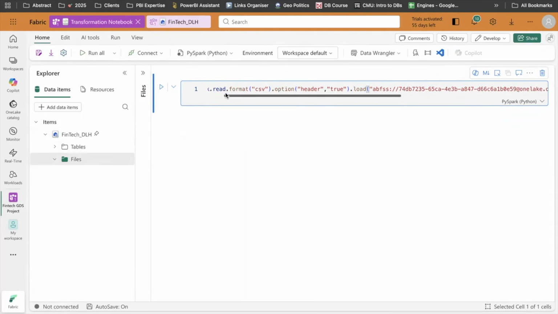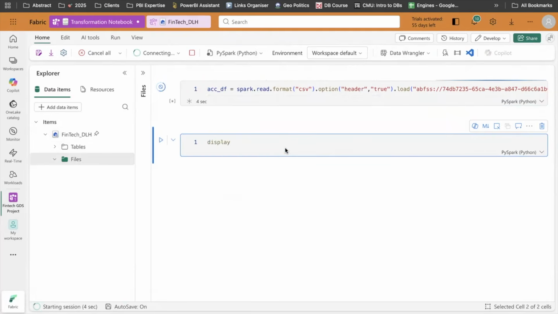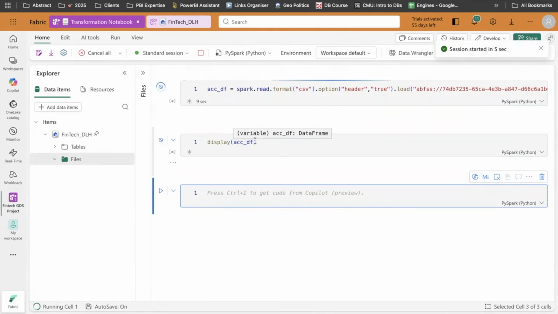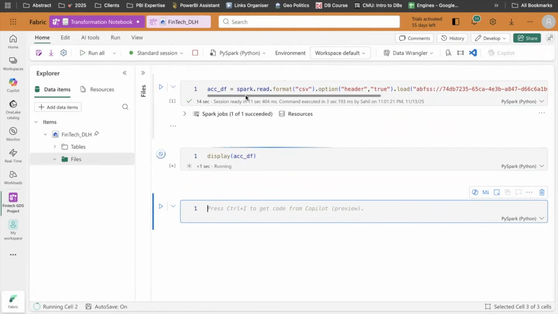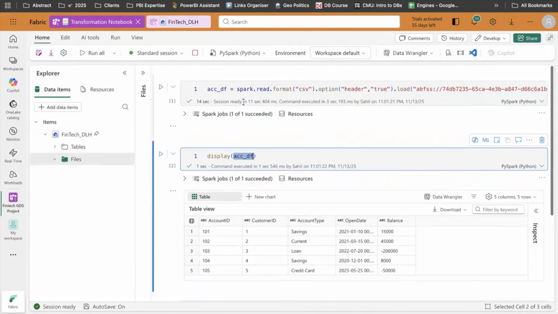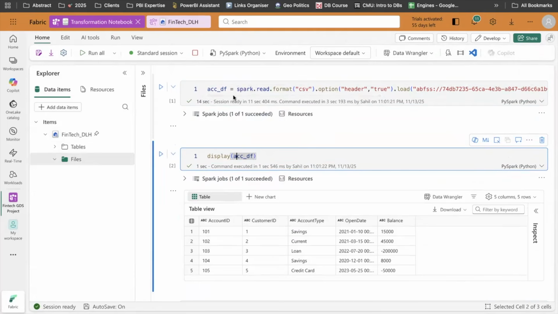Maybe what I can do is I can save it inside. Just a second. This one is accounts, so accounts df, and I will run this, and then just to make sure everything is working fine, I will do account df. Perfect. So my data frame has been loaded. What I will do is I'll do the same exercise for all the files and then we will mass ingest every file into a table together.